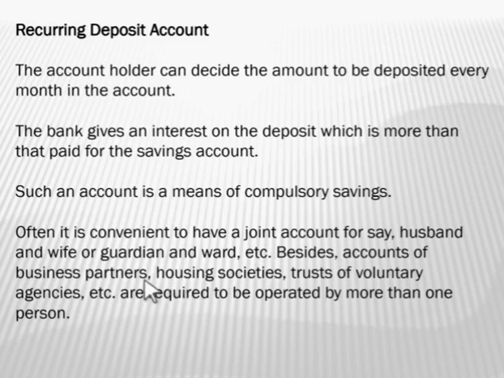Also, two business partners can open a joint account in a bank. Housing societies, those who are living in a flat scheme, you must have seen the housing societies also have a joint account in a bank under the name of that society. Then the trusts of voluntary agencies. So many trusts or groups or agencies also have accounts under their names. These are required to be operated by more than one person. So, whenever a joint account is opened in a bank, it can be operated by more than one person.